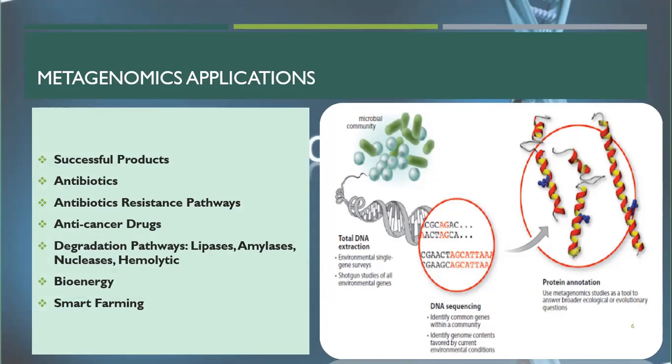We can identify a species' function or its disease, and we can degrade its pathway, like lipase, amylase, nuclease, and hemolytic. And if we come towards bioenergy, we are harnessing microbial power in order to produce ethanol from cellulose, hydrogen, methane, butanol, etc. Smart farming is a process which is used in agriculture, and it is also an application of metagenomics. Smart farming helps our crops through suppressive soil phenomena, in which there is a buffer effect against disease-causing microbes through enrichment and regeneration.